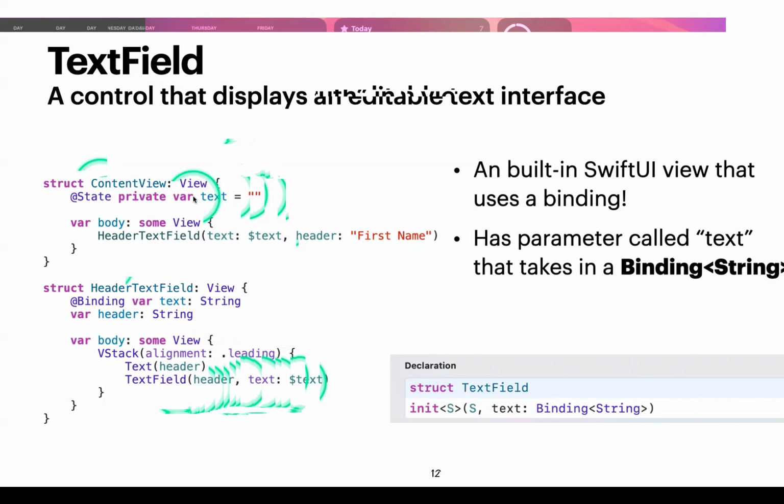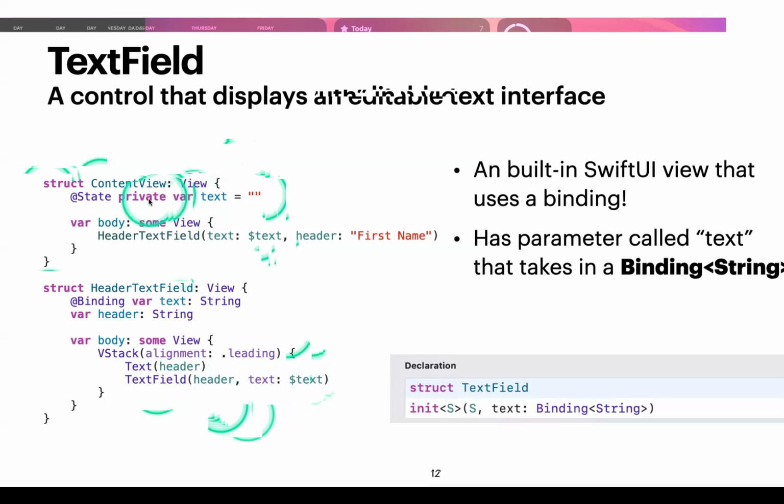Yes. It's a pointer to the text. Yeah, you can think of a pointer, exactly. So because of this @Binding, this references this text with this $text passed in here, right? So since it's a binding, it references this @State text right here. And then when we're actually passing that as a binding into the SwiftUI text field, internally in Apple's code, when the user types within the text field, I'm actually modifying this right here.